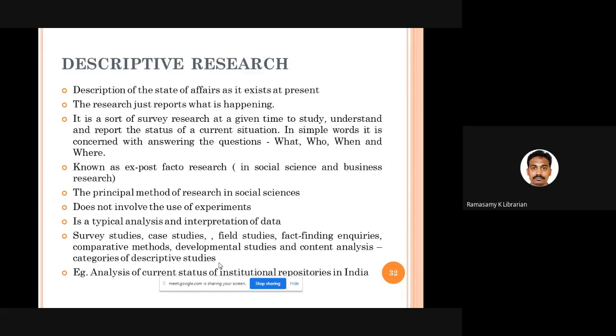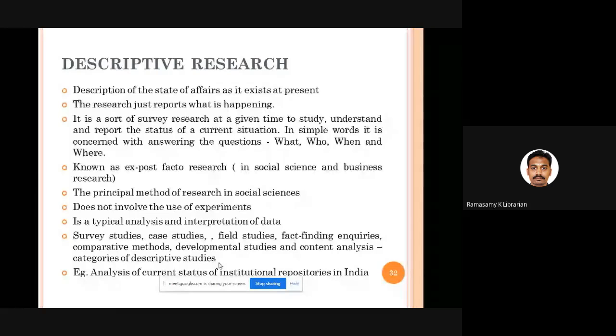In social sciences, this is a very popular and principal method followed by everybody. Here in this method, we are not making use of any kind of experiments. We talk only about analysis of data and interpretation of data.